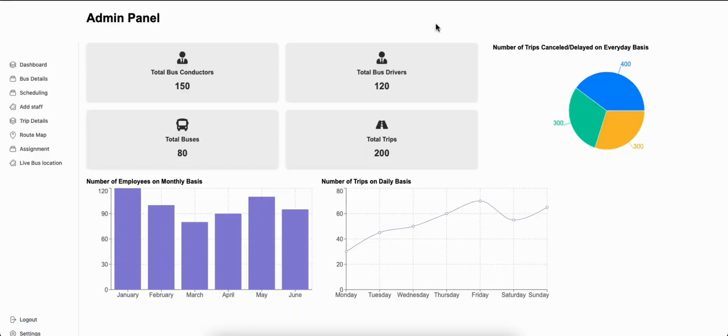This is an admin panel designed specifically for authorities responsible for managing bus operations. The dashboard provides a comprehensive view of key metrics such as crowd statistics at bus stops, number of trips made, delays, and route data. These metrics are analyzed to support decision making processes, particularly when it comes to adjusting the frequency of buses. For example, if there is a high demand on a particular route, authorities can decide to increase the number of buses running there. Conversely, if demand decreases, the bus frequency can be reduced, helping to optimize resources.